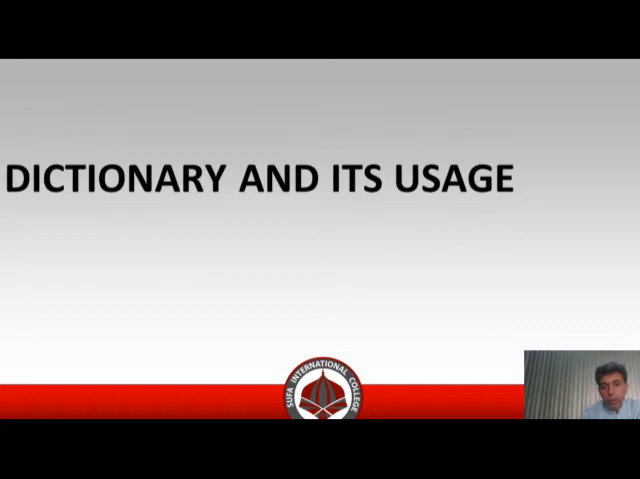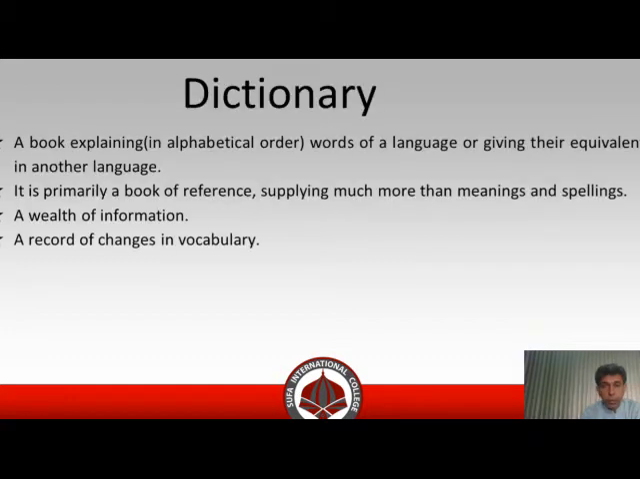Now we shall begin our lecture, that is dictionary and its usage. Dictionary: a book explaining in alphabetical order words of a language or giving their equivalent in another language. Most of you are already acquainted with the dictionary. There are different sorts of dictionaries in the market pertaining to different subjects: medical dictionary, law dictionary, student dictionary, high class dictionaries. So different sorts of dictionaries are available in the market pertaining to the subject concerned.